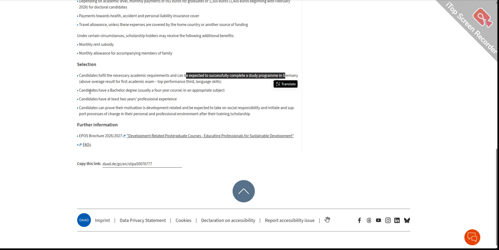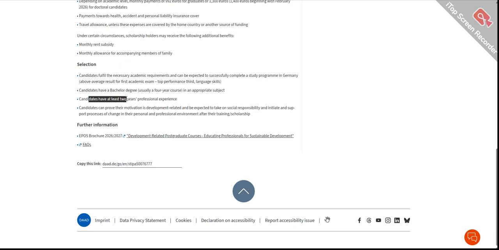So you have a bachelor's degree, for example a 4-year course in an appropriate subject. They will see your bachelor's degree, and if you are applying for a PhD, they will see your master's degree. So when you are applying, make sure you upload your degrees very carefully, upload your correct information, and do not upload any false documents, so that your process will be very smooth.